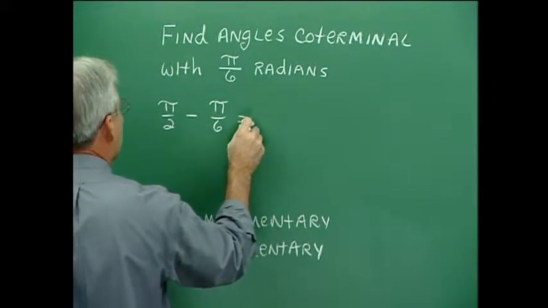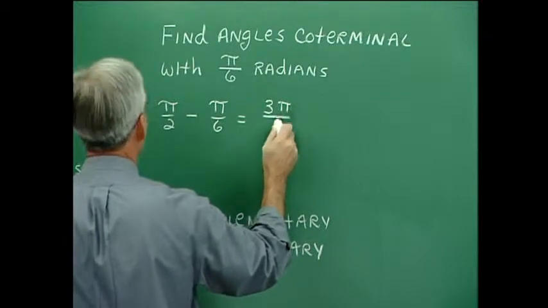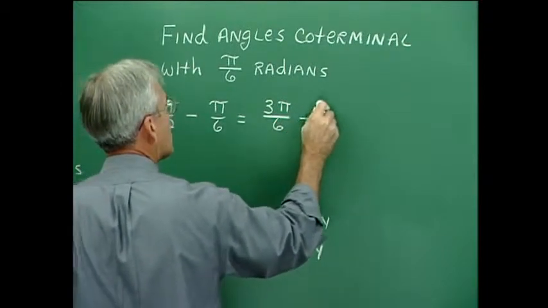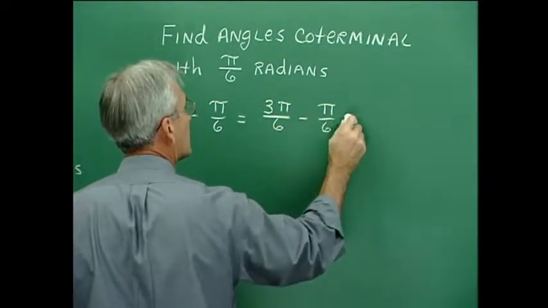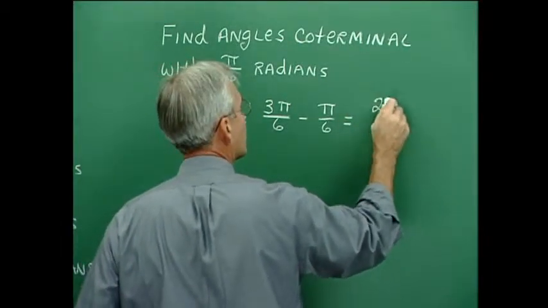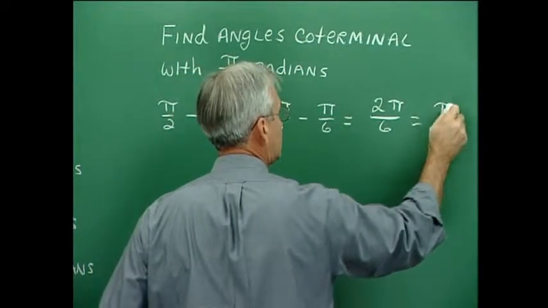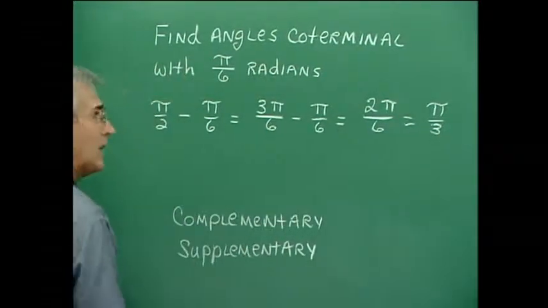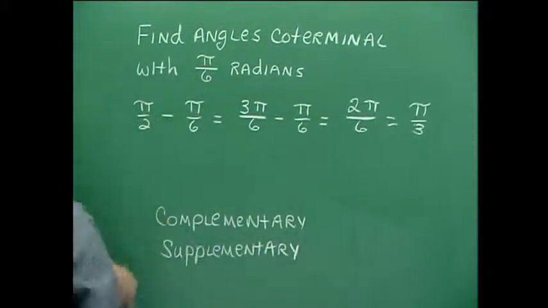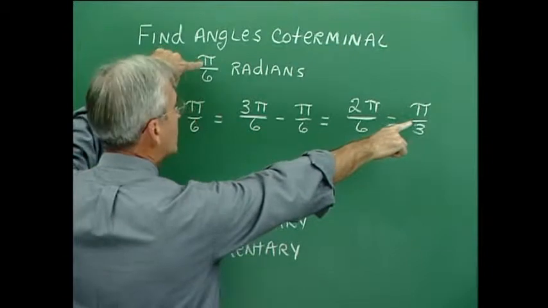All right, and let's see what we have here. I think the common denominator is 6, so we have 3 pi over 6 minus pi over 6 becomes 2 pi over 6, or pi over 3. So an angle of pi over 3 is the complement of the angle pi over 6, because together they total pi over 2.